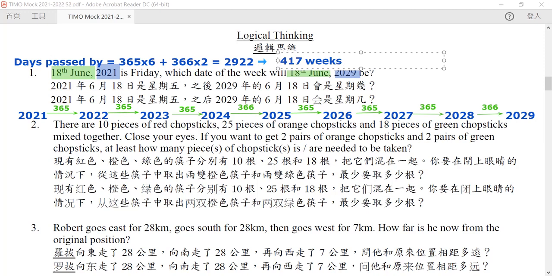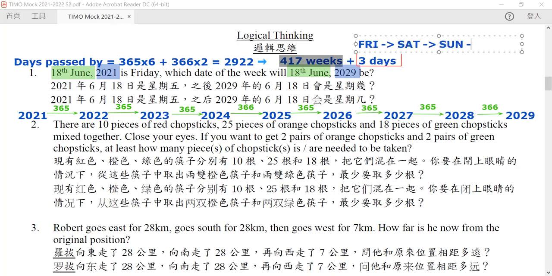Now the number of weeks is not important, because any complete week will not affect the day of the week. But the number of days here is important, because the number of days will change it from Friday to Saturday, to Sunday, and finally to our target, which is Monday. So Monday is our answer.